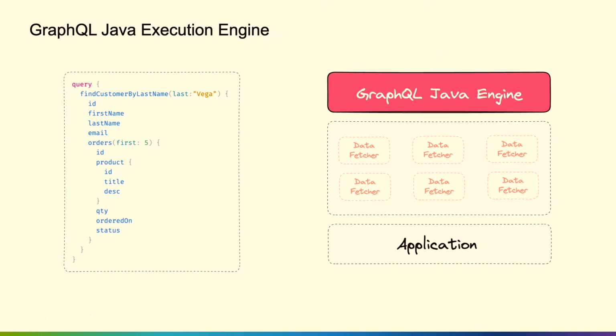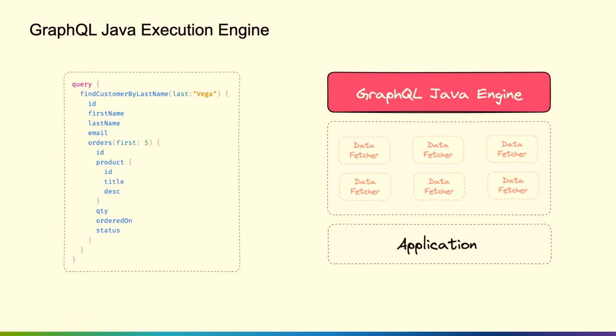So what does GraphQL Java give us? We just talked about it's an execution engine. What does that mean? So when I type those queries out, I'm asking here, hey, find all the customers by last name. I'm passing an argument in, and these are all of the things I want back. So remember, in GraphQL, I have to be very specific what I want back. I can't just say select star. I want ID, first name, orders, inside of orders there's a product. These are the fields on product I want.